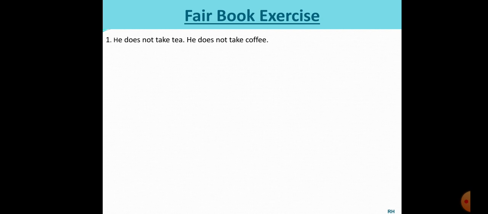But first we will take the common words. So he does not. When does not is removed and neither is added, we will remove does also. So he, neither, and take will become takes because we are removing does. So he takes neither tea nor coffee. Okay students, hope this is clear to you.